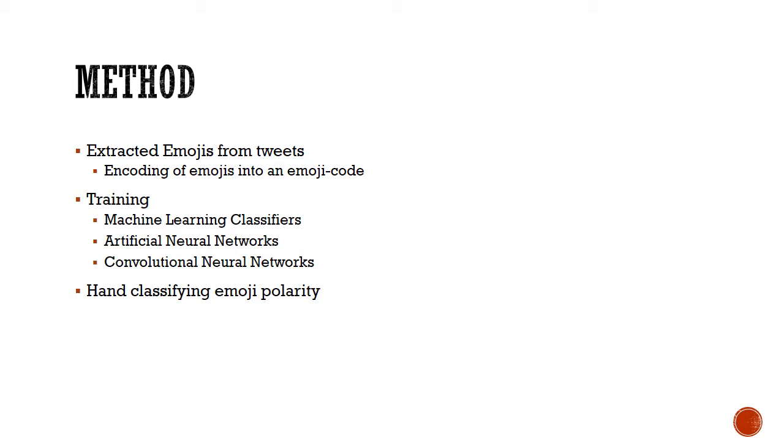Training. In this step, various machine learning classifiers and neural networks were trained. The neural networks that were used were artificial neural networks and convolutional neural networks. In training the machine learning classifiers, we have used a 10-fold cross-validation technique to evaluate different machine learning models on this particular training set, and the validation size was 0.5 or 50% of the whole data set. Once the cross-validation was done, the model with the highest accuracy was chosen to predict the polarities of the emojis.